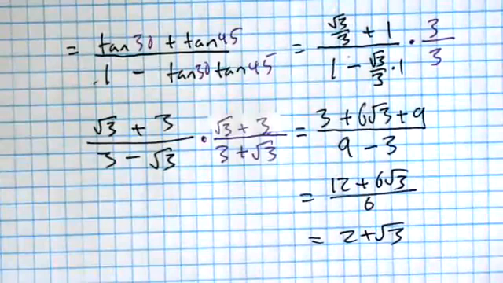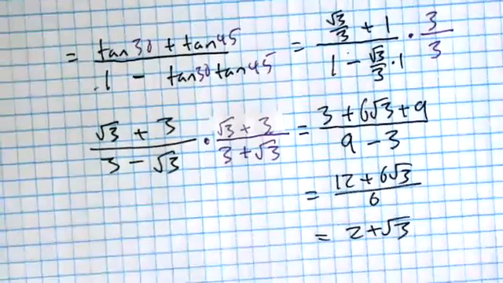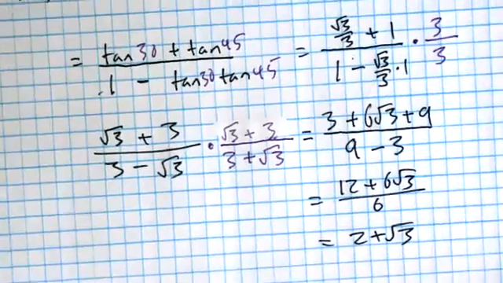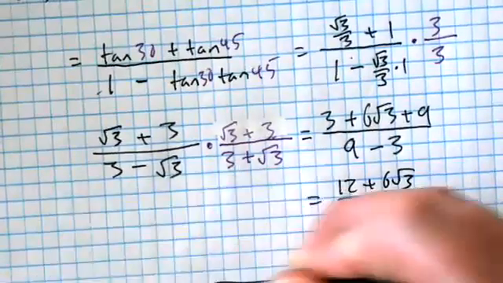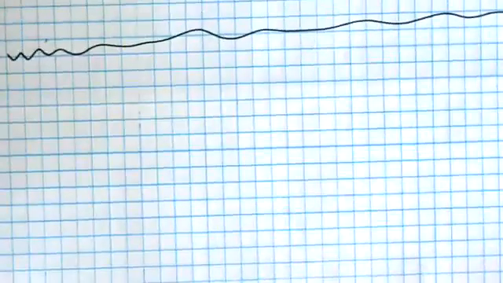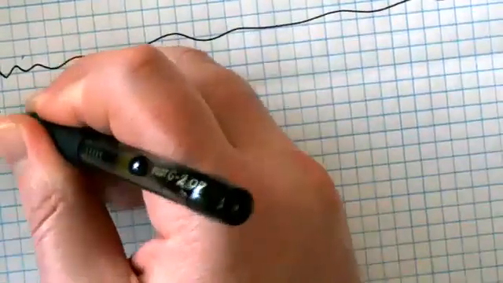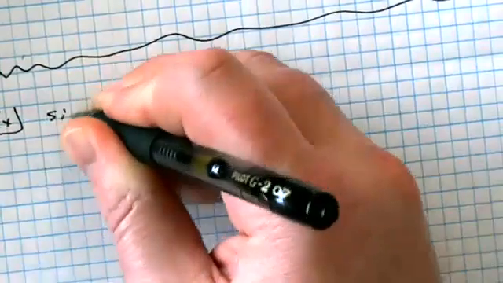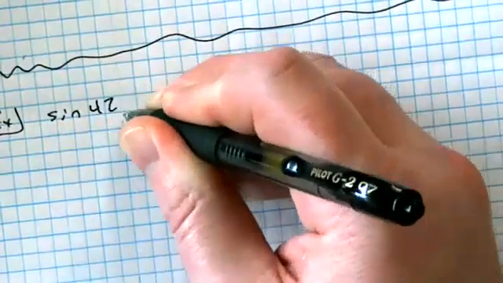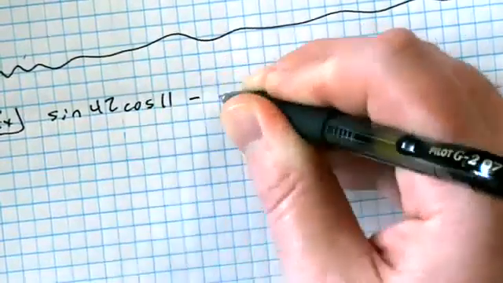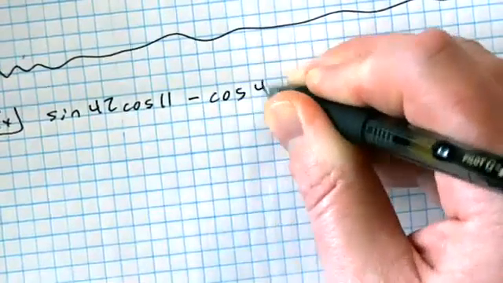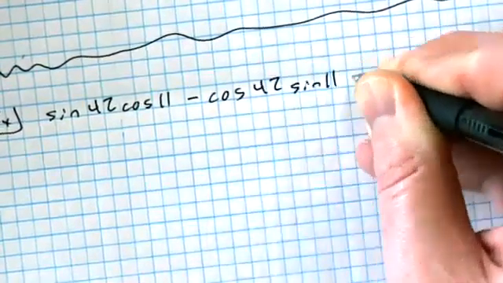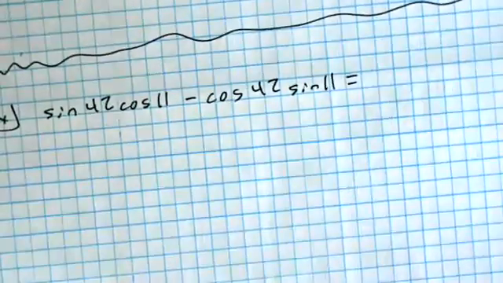All right. Ready for the easy ones? Well, not easy, but easier. Yeah, you guys will like these. Okay, so this is kind of going backwards. You're going to see a block of problems in your homework that are going to be like this. So the problem would say the sine of 42 times the cosine of 11 minus the cosine of 42 times the sine of 11 equals, and they want you to simplify it.